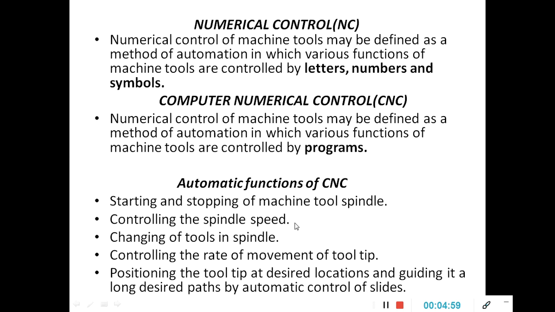So with the help of G codes and M codes, the position and movement of a tool is carried out automatically by this CNC machine. So these are some important functions of a CNC.